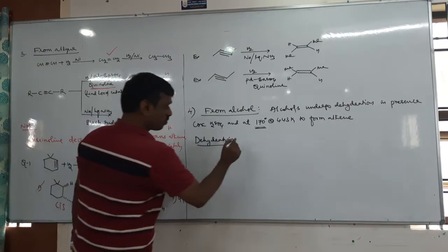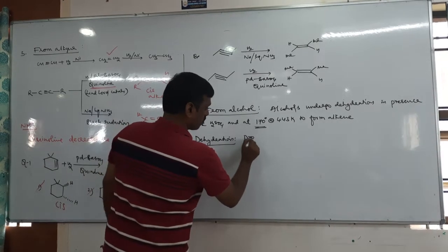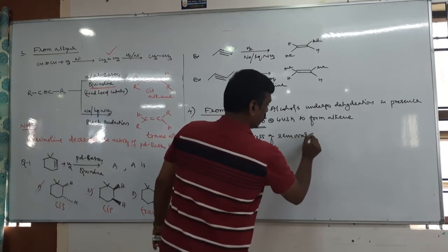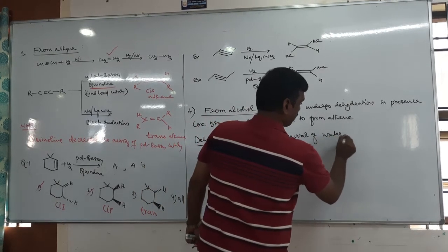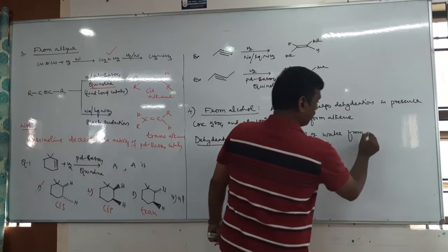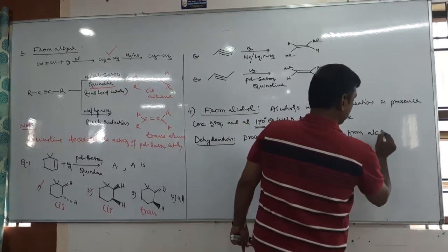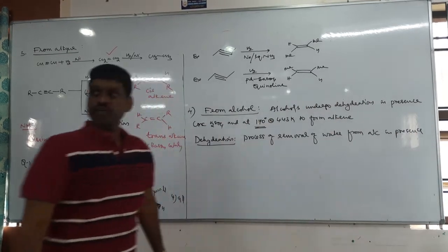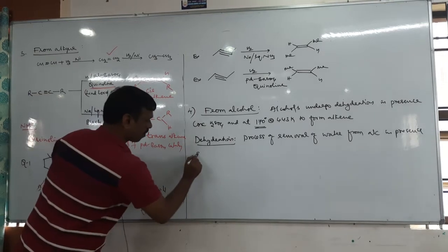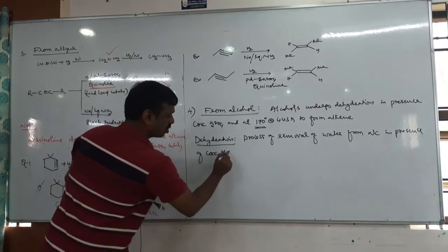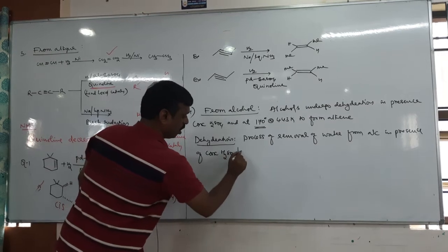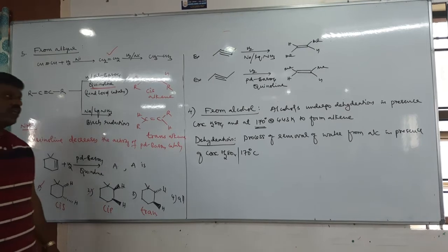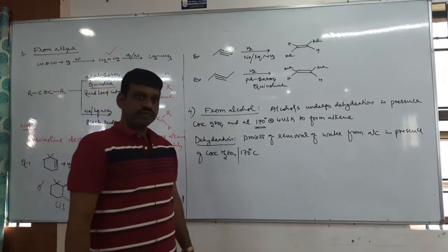Dehydration is the process of removal of water from alcohol in presence of concentrated sulfuric acid and 170 degrees Celsius, called dehydration.